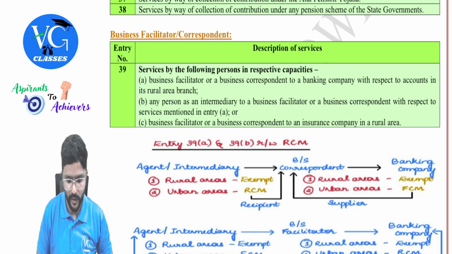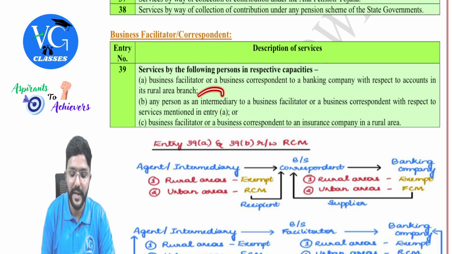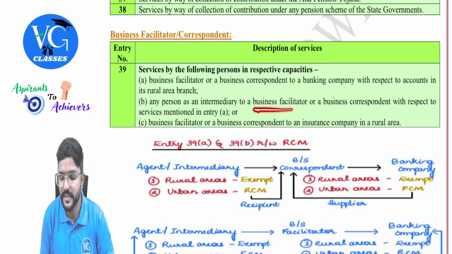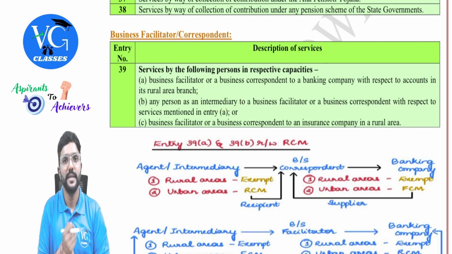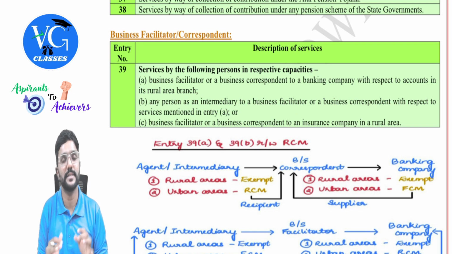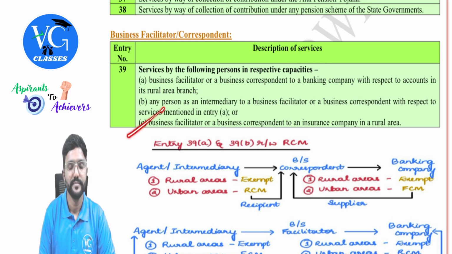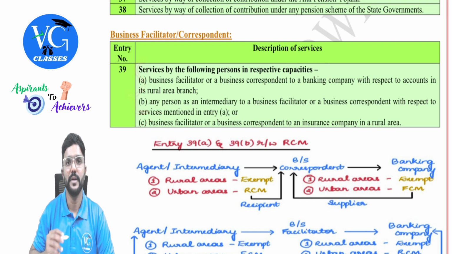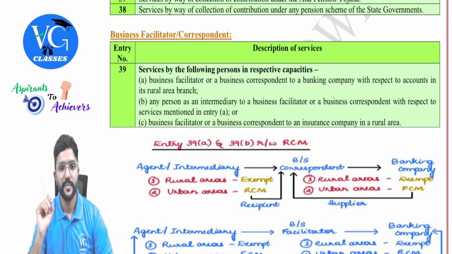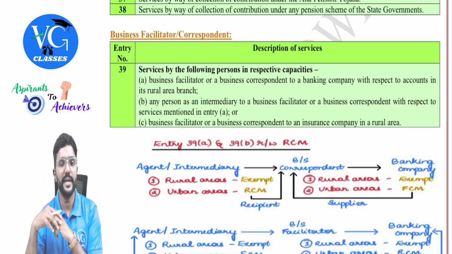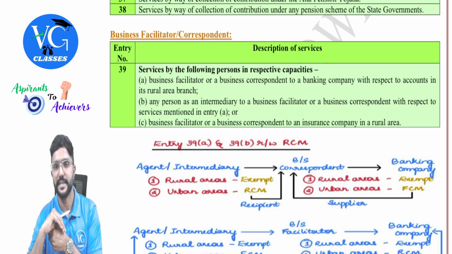Okay. Next, by any person as an intermediary to a business facilitator or business correspondent with respect to rural area branch. Who is the supplier here? Intermediary. Who is the recipient? Business facilitator or business correspondent. Even such services are exempt? Yes, only if it is with respect to rural area branch. Okay, sir. Last one. These two are with respect to the bank, whereas the last one is with respect to insurance, guys. Business facilitator or business correspondent to an insurance company in rural area is exempt, guys.